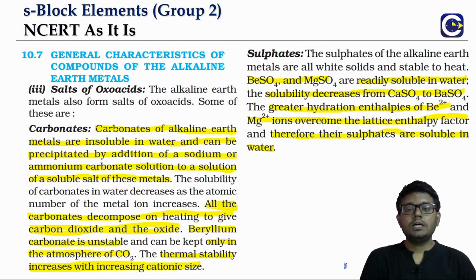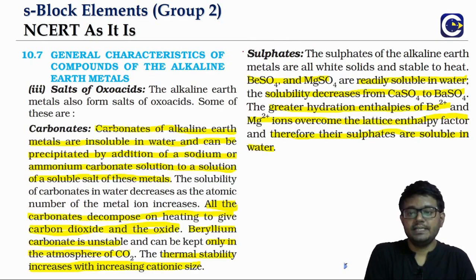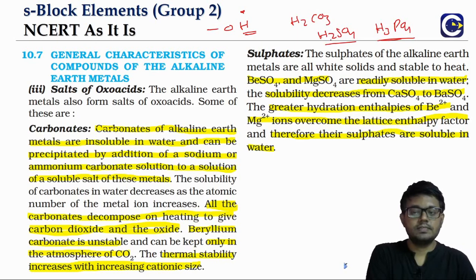Now with regard to the oxoacid salts. Oxoacids, as in the discussion about group 1, are the acids which have hydrogen that comes out as a proton attached to oxygen, whether it is carbonic acid or sulfuric acid or phosphoric acid. All of them we call oxoacids. In fact, we'll discuss them when we go to the respective groups, the p block, that will come in the plus 2 syllabus.